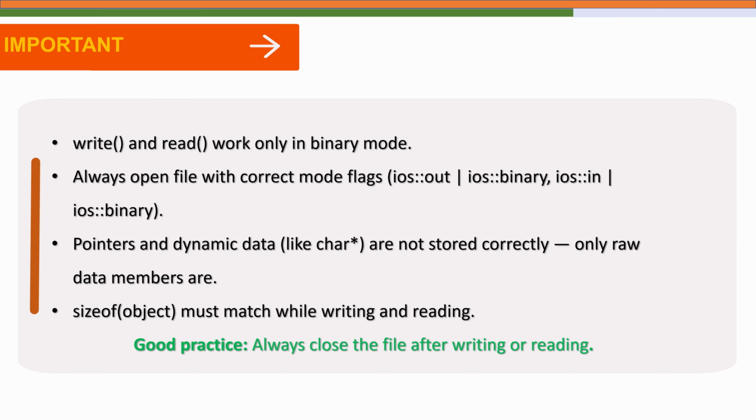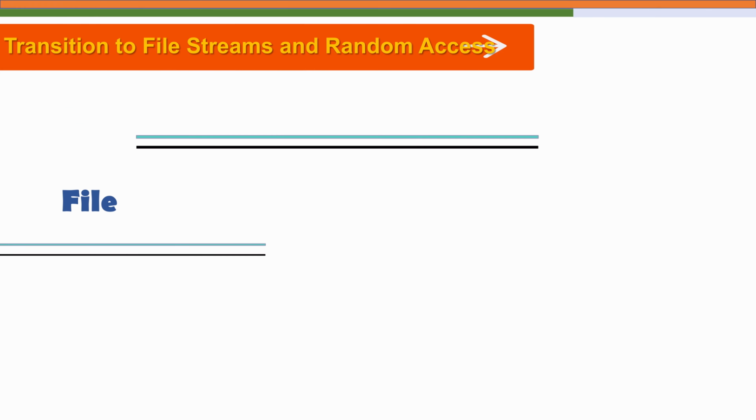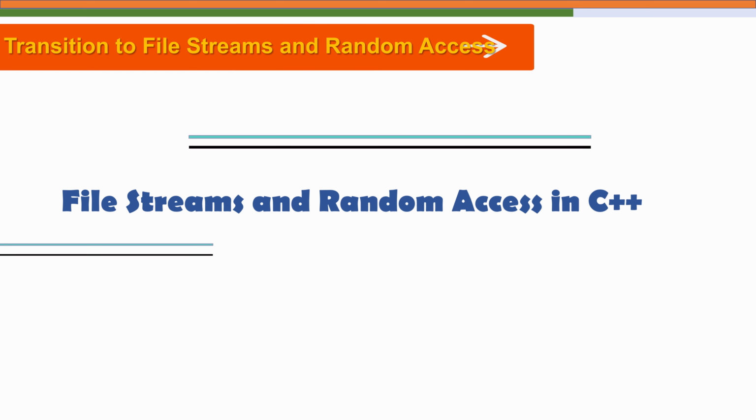Now that we have learned how to write and read entire objects to and from binary files, this allows our program to store data permanently and retrieve it later, which is a major step towards real world data management. But so far, every time we have accessed the data from the file, we have done it in a sequential manner.